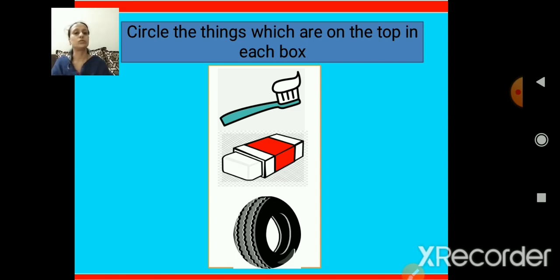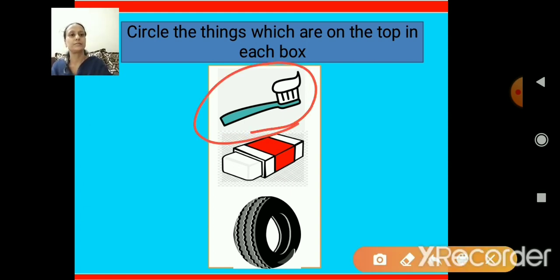Now, teacher wants to circle the top one. Please help me out. Yes? Correct. Brush. Correct? Good.